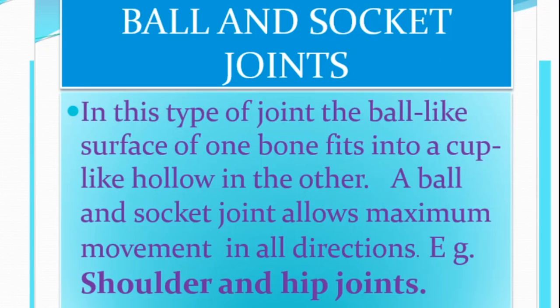Ball and socket joints. In this type of joint, the ball-like surface of one bone fits into a cup-like hollow in the other. A ball and socket joint allows maximum movement in all directions. For example, shoulder and hip joints.